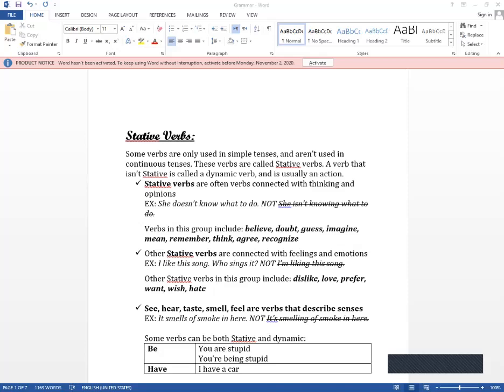And there are also verbs describing possession, like have, own, possess, belong. And verbs describing senses, like see, hear, taste, smell, feel. I may say it smells of smoke in here. So smells here is a stative verb, a non-action verb.